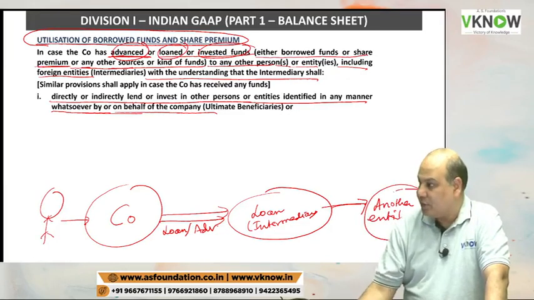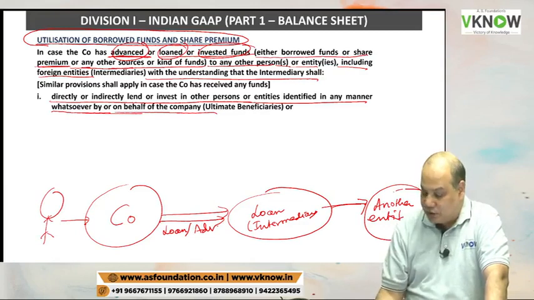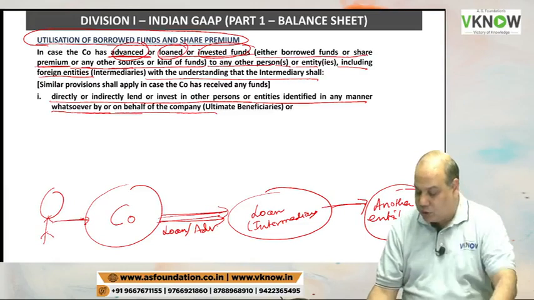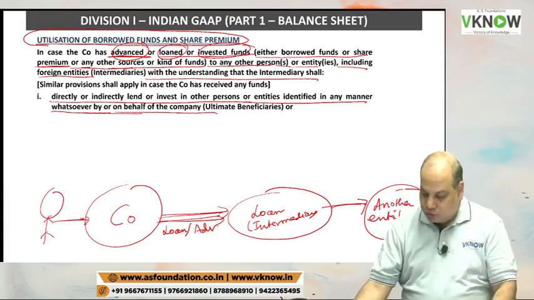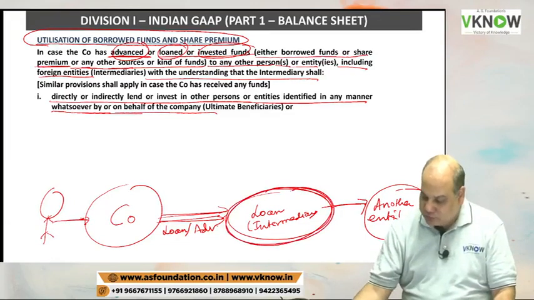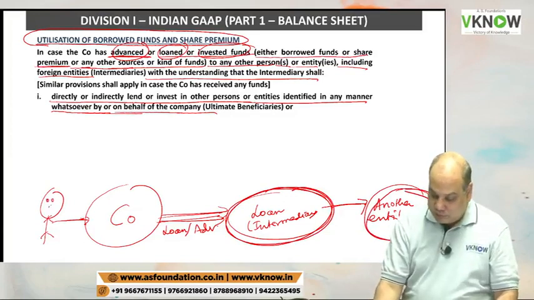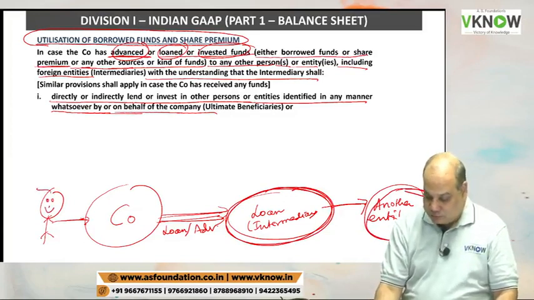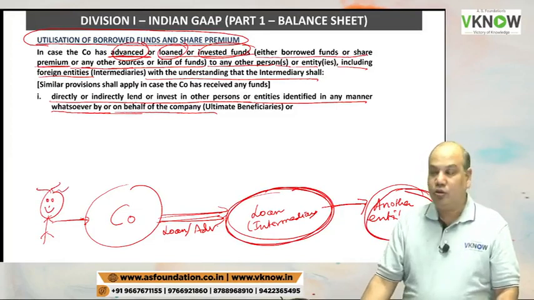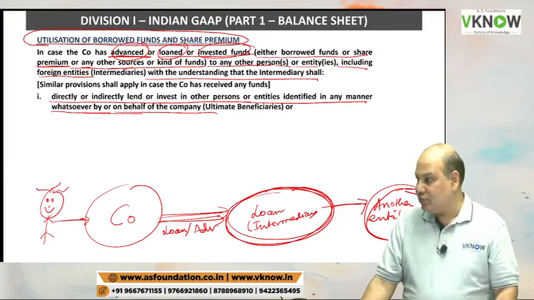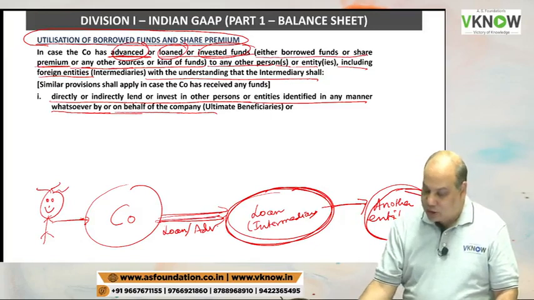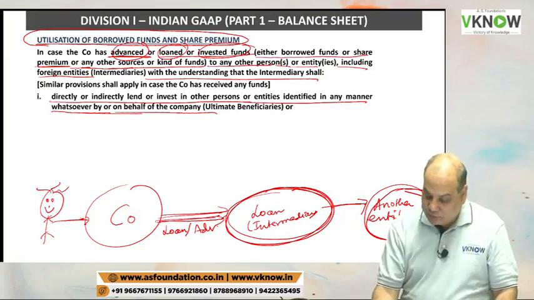So what is happening? Thakur, what is happening? Your money, Thakur's money, is routed through an intermediary to another company. Then you have to give the disclosure.